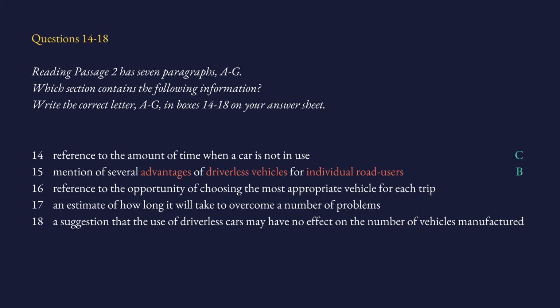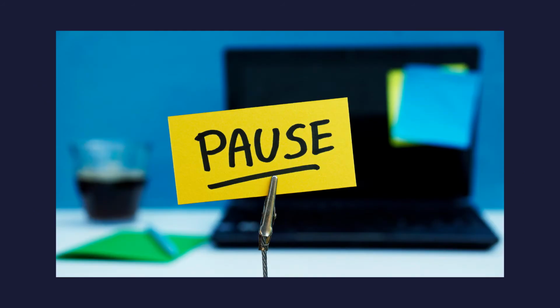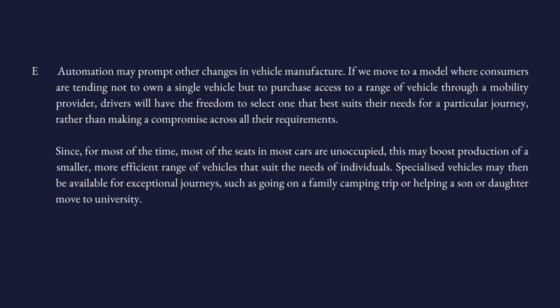Now, number 16, reference to the opportunity of choosing the most appropriate vehicle for each trip. So here, basically, these are all general words. The most important part is here, most appropriate vehicle for each trip. Good luck, go find it. Come back, let's check it together. All right, paragraph E is talking about most appropriate vehicles for each trip.